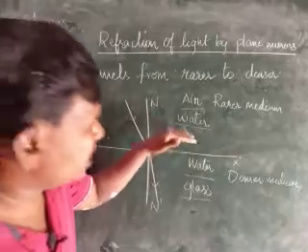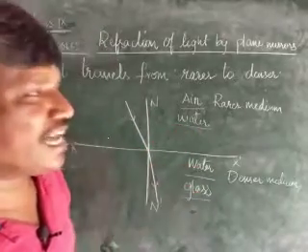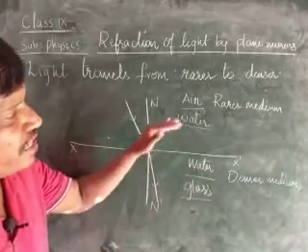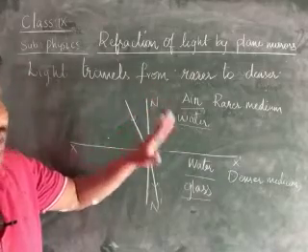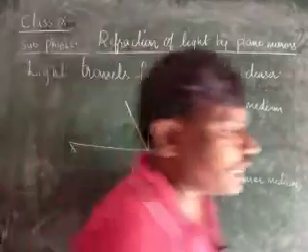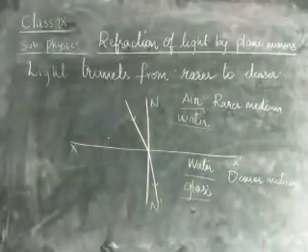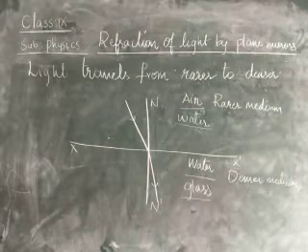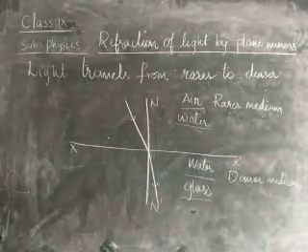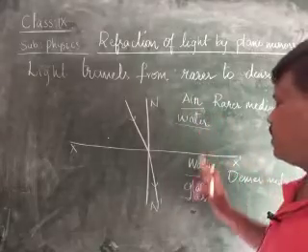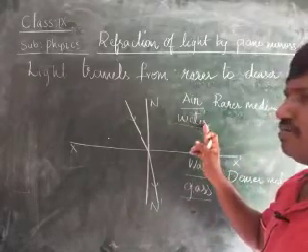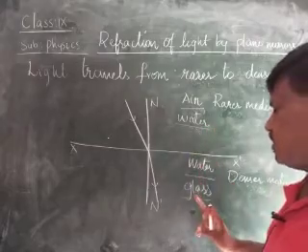That means in water light travels fast and in glass light travels slowly, children. Therefore, when we compare any two media, one becomes the rarer medium, the other becomes the denser medium, children. Air becomes rarer, water becomes denser. When we compare water to glass, water becomes rarer, glass becomes denser.